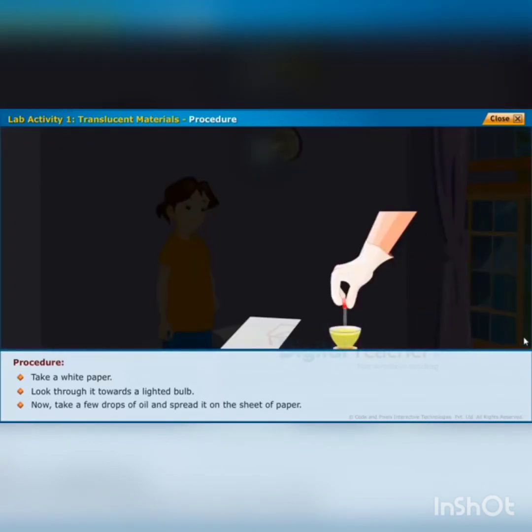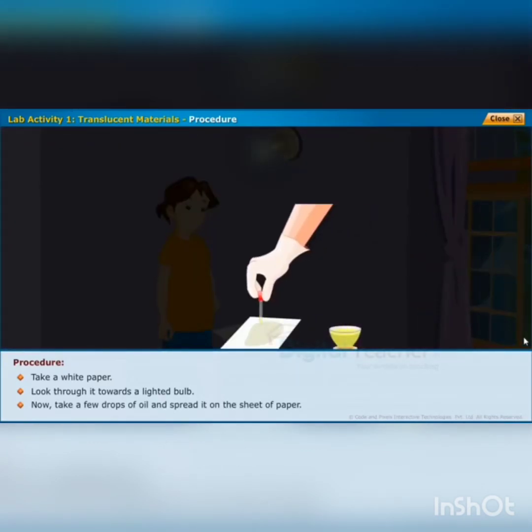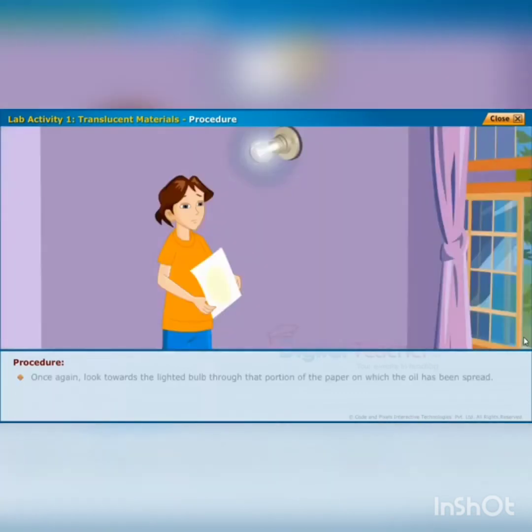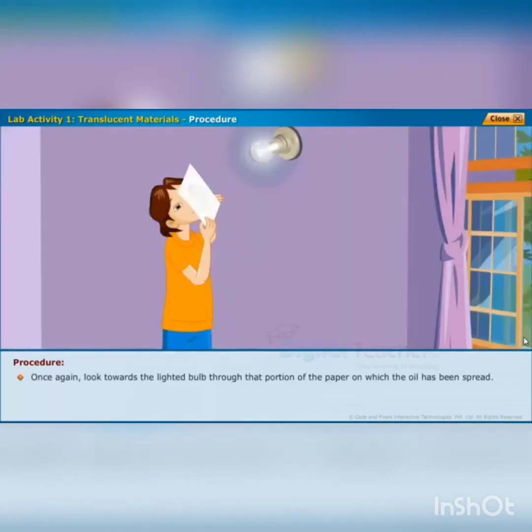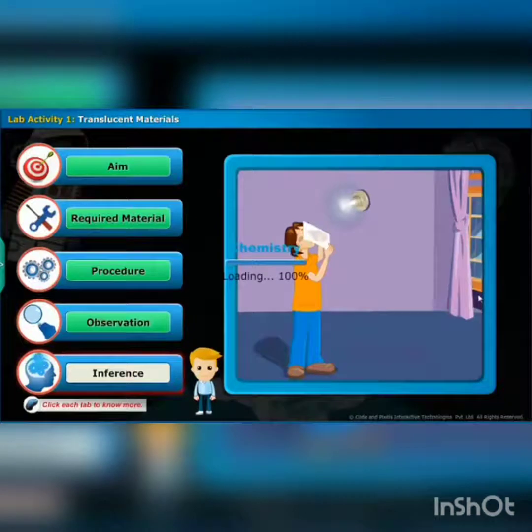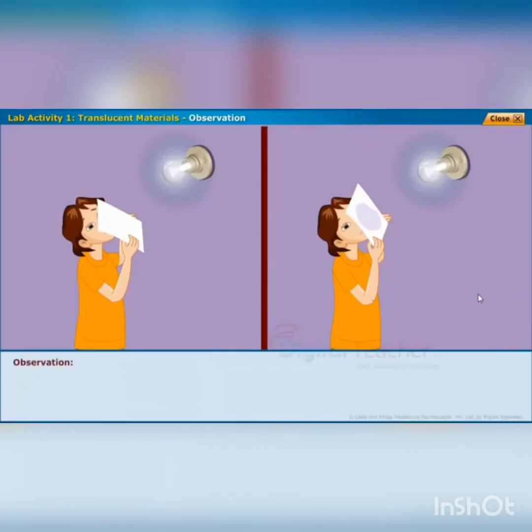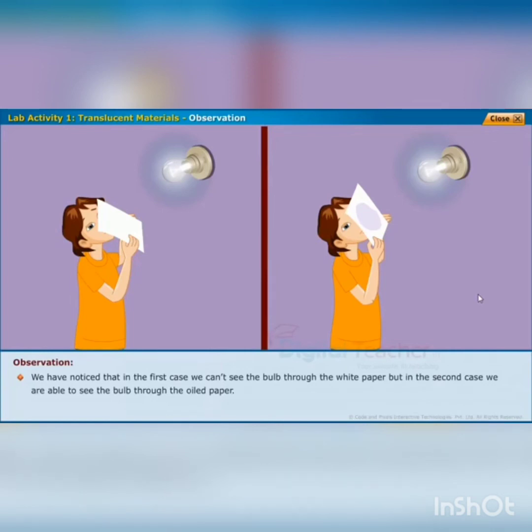Now take a few drops of oil and spread it on a sheet of paper. Once again, look towards the lighted bulb through the portion of the paper on which the oil has been spread. Observe the difference in both cases. What did you observe? Yes, we have noticed that in the first case, we can't see the bulb through the white paper, but in the second case, we are able to see the bulb through the oiled paper.